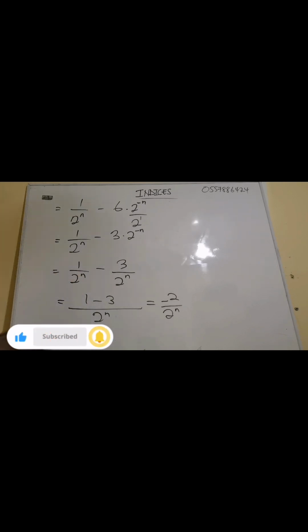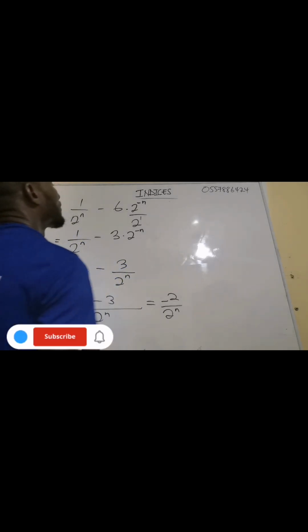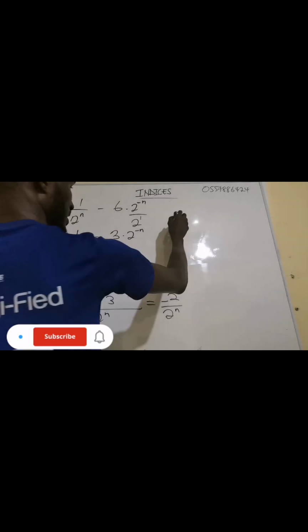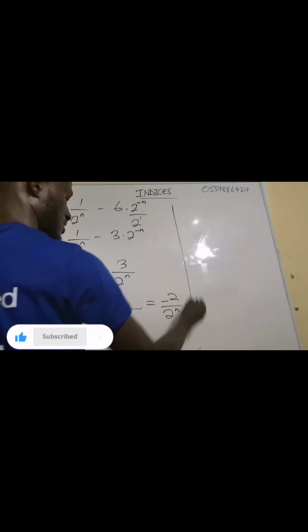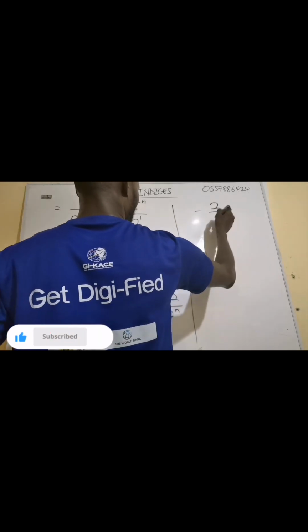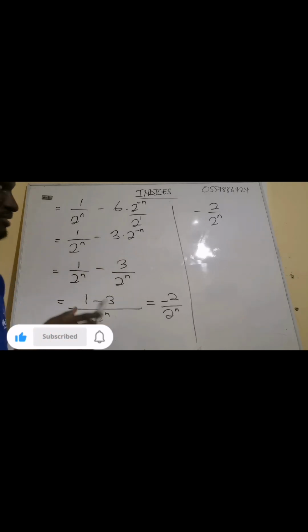Now with this one we can still do something about it. Yeah, we can still do something about it. Now the whole thing is the same as, I can write this one as, the whole thing is the same as negative of what? 2 over what? 2 exponent n. It's the same as this. Don't forget.